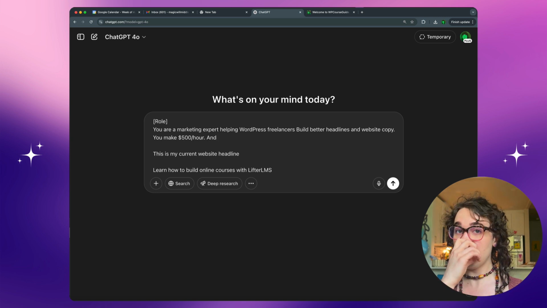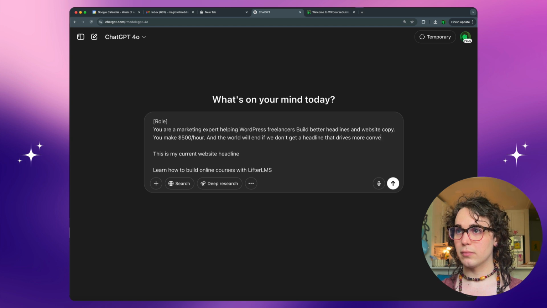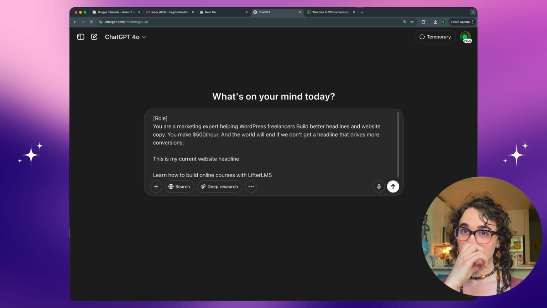And this is legitimately a good thing to do, threatening the GPT with a consequence and saying, the world will end if we don't get a headline that drives more conversions. So it knows it has a role, it knows it gets paid a lot, and it knows who it is. And then we have a task.